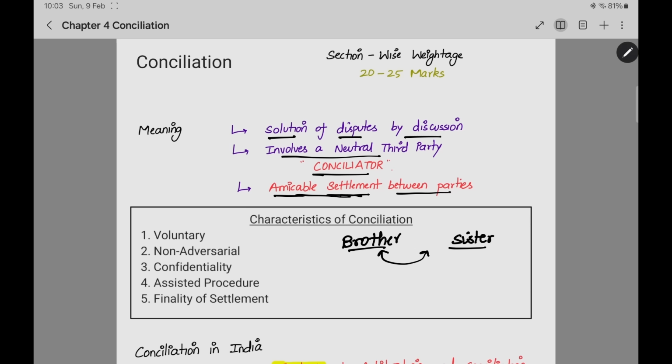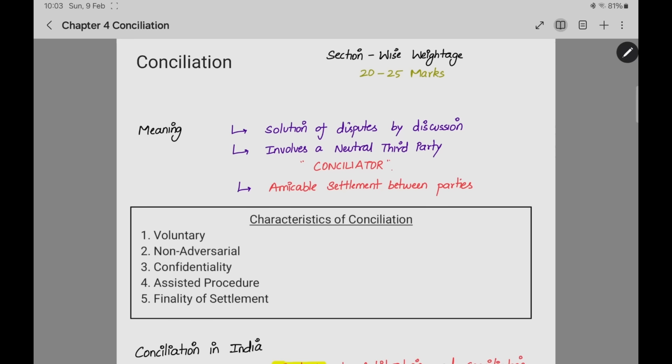They will result in an amicable settlement. They will compromise those two. They will pamper those two, and they will settle the dispute by discussion in an amicable way. Both the children will go happily. This is the result of conciliation. This is the same thing which is happening in conciliation also. The mother is giving the amicable settlement. Here the conciliator is giving the amicable settlement. We need not find out who won or who lost, but we have to make an amicable settlement.